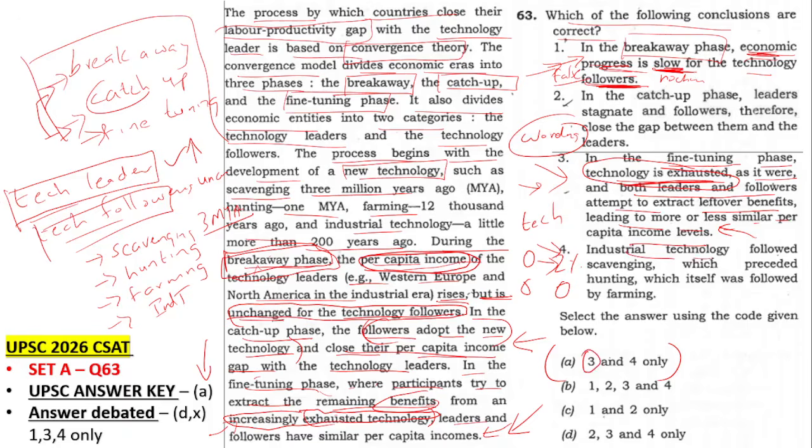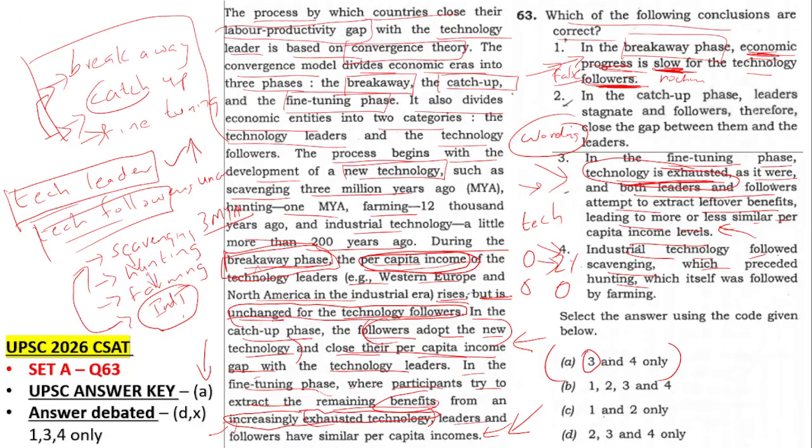Then industrial technology followed scavenging, which preceded hunting, which itself was followed by farming. That's also correct.